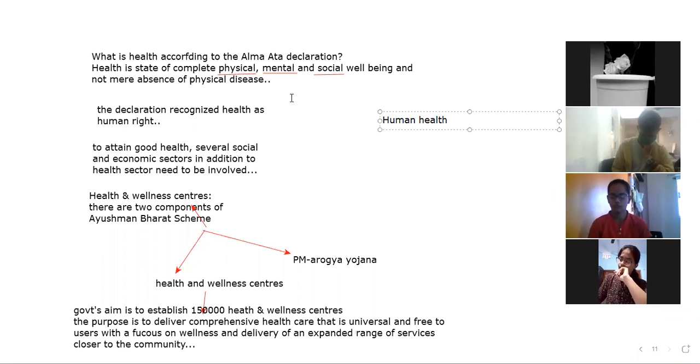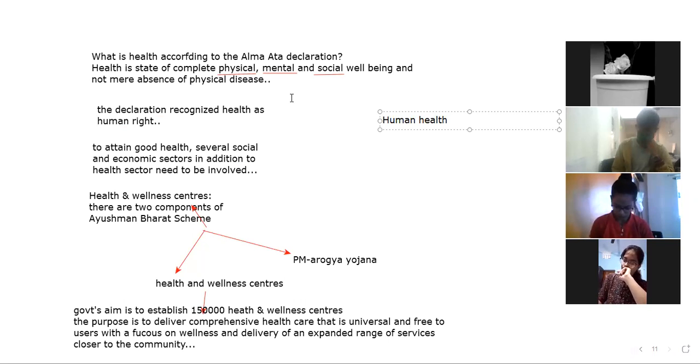We need to recognize the interconnection between people, animals, and plants. This is a very important thing, because people depend on plants, people depend on animals, and animals depend on plants.